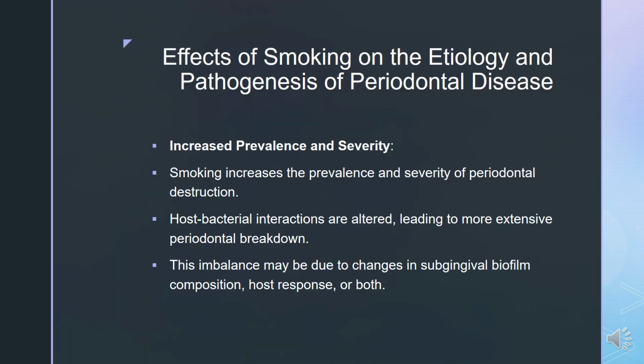Those two tables were sufficient if you want to write a 7-marker question, but if you want to write it in more detail, then here's more. Starting with the increased prevalence and severity, smoking increases the prevalence and severity of periodontal destruction, as we all know. Host bacterial interactions are altered, leading to more extensive periodontal breakdown. This imbalance may be due to changes in subgingival biofilm composition, host response, or both.